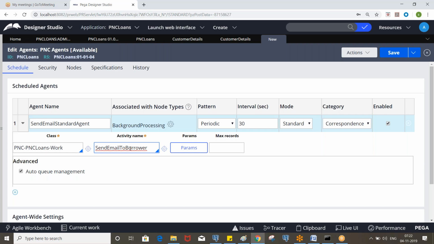So simply, instead of an operator, the agent will execute the activity. If you want to make an activity executable, we need to run it, right? We need to log in to the application and execute it manually, or if it is referenced in the flow or somewhere, when you execute the flow, it will execute the activity. But here the agent will take care of execution. If the application server is up, then based on that time it will always wake up and execute the activity. You don't need to bother about that. It will execute in the background.